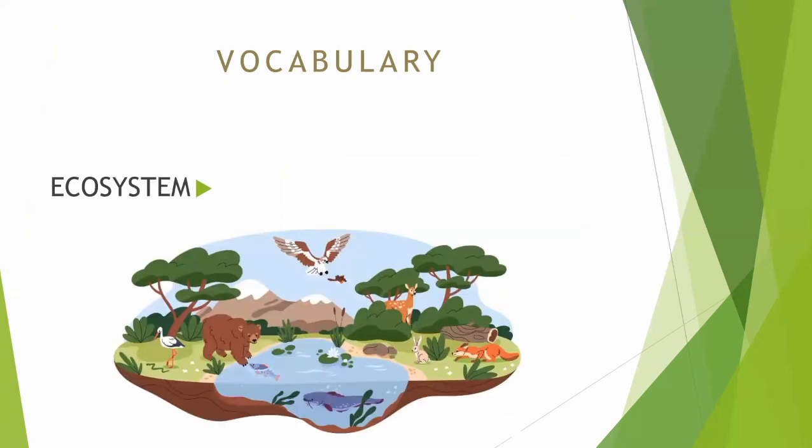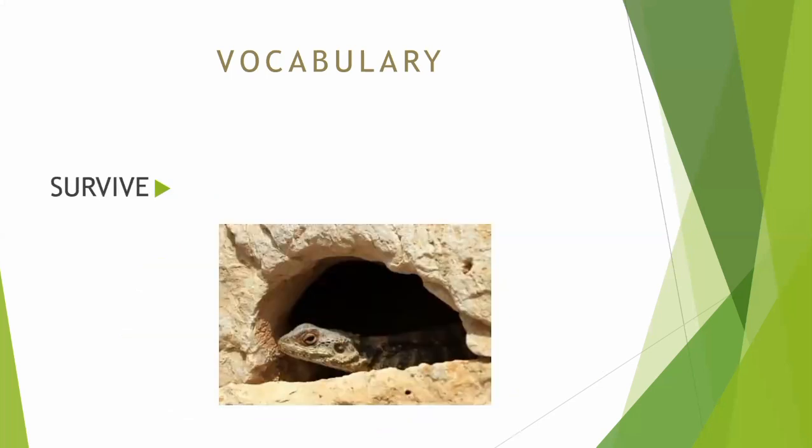Second word, ecosystem. Ecosystem means the environment that living organisms live in. Third word, survive.